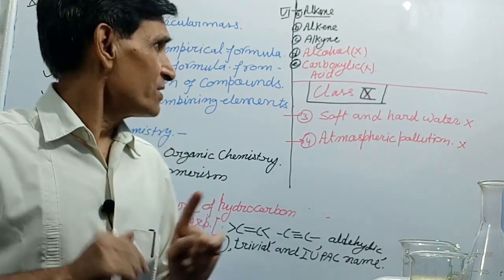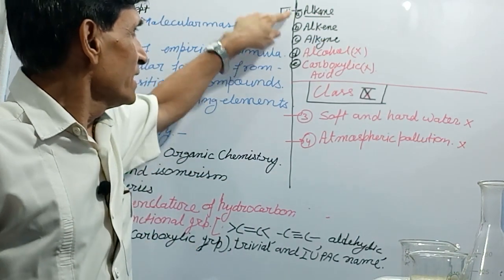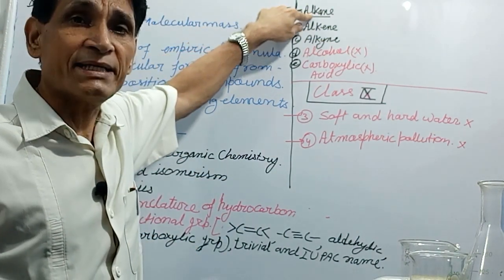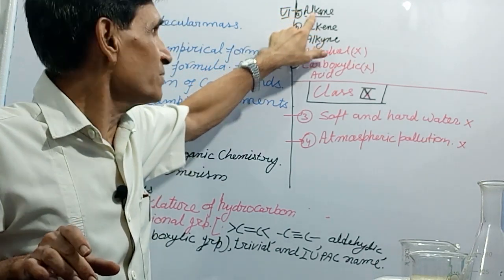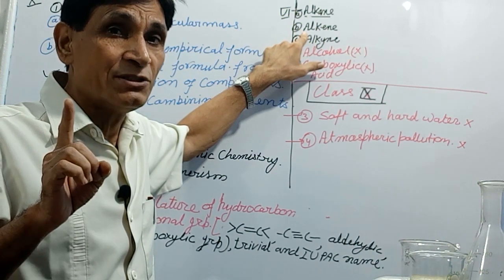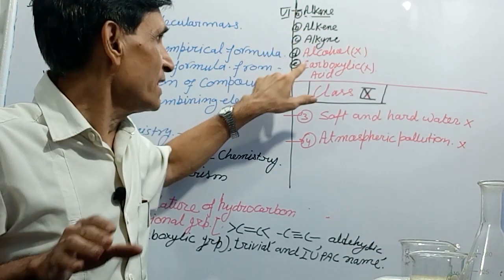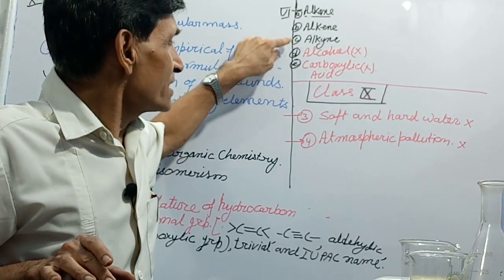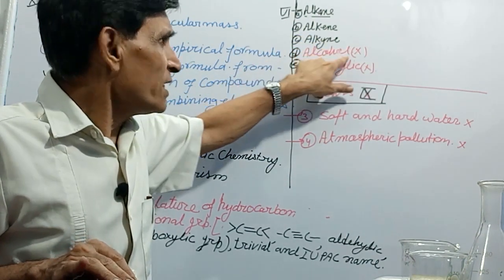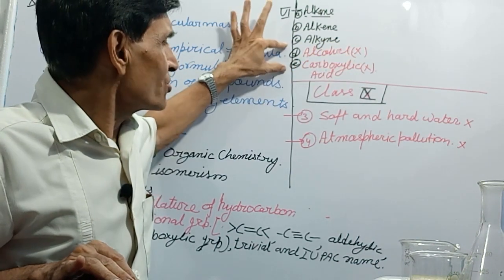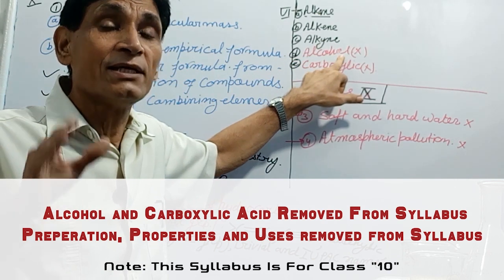But a separate chapter after this: number A, alkane, a separate subdivision, you will prepare completely. Alkene, number B, you will prepare completely: nomenclature, preparation, properties, uses. Number C, alkyne, you will prepare, but alcohol is not there. Last two, number D and number E. Alcohol means which part is not there?